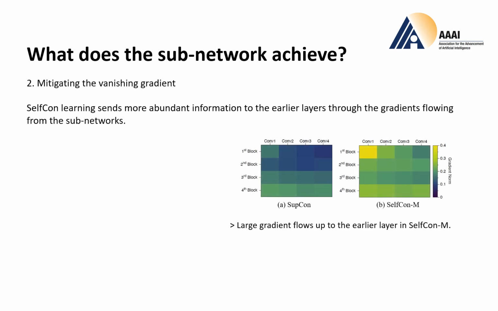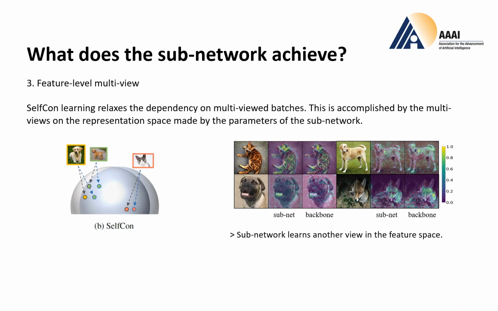Second, the subnetwork mitigates the vanishing gradient issue. Compared to SubCon, Self-Con learning sends more abundant information to the earlier layers through the gradients flowing from the subnetworks. Finally, the subnetwork provides feature-level multi-view. Self-Con learning relaxes the dependency on multi-viewed batches. This is accomplished by the multi-views on the representation space made by the parameters of the subnetwork.